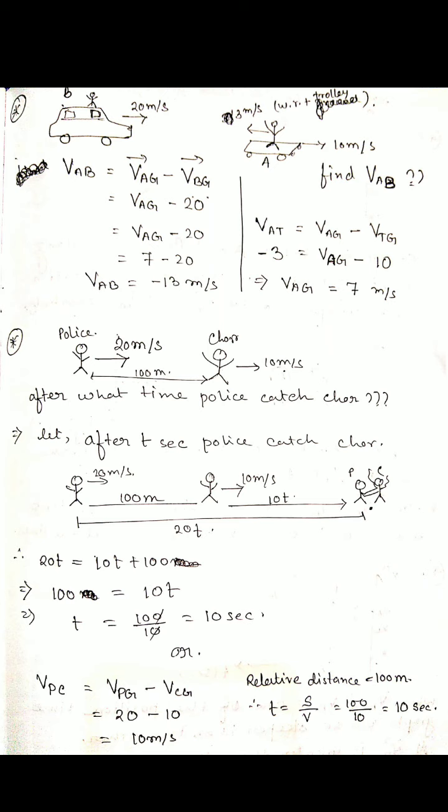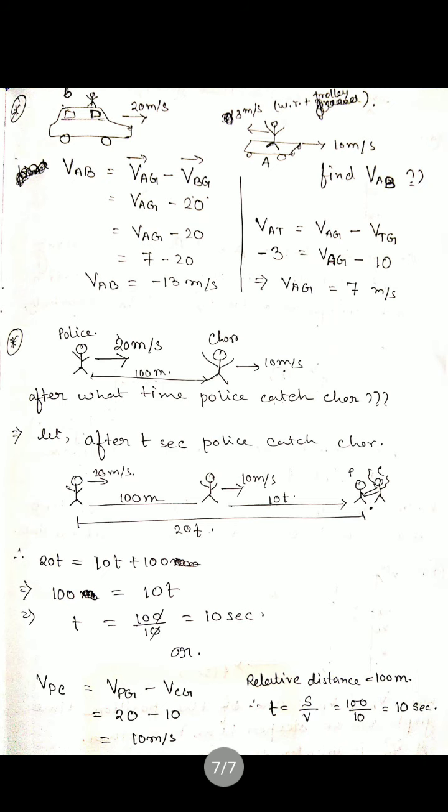Already we said that the relative distance is constant, because if t is 10, after t seconds the position of the thief is 100 meters and the police is 20 into 10, 200 meters. The relative displacement between them is 100 meters, so it is constant. So t equals s by v, 100 by 10, 10 seconds. This is in terms of the relative method. Understood?